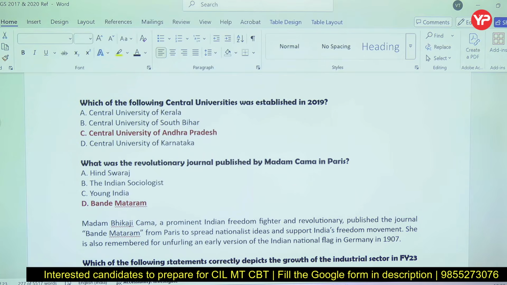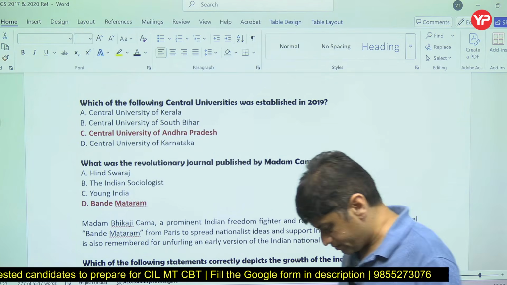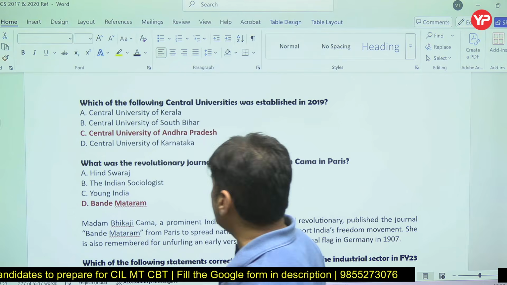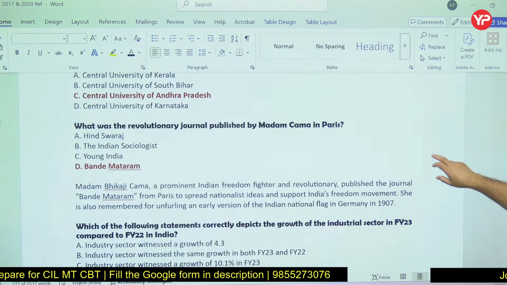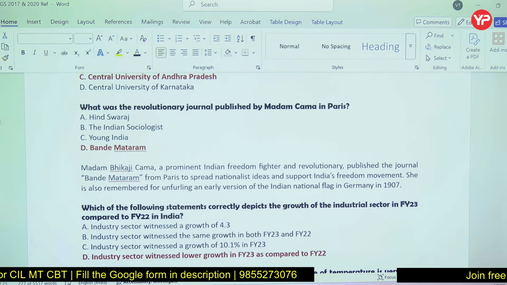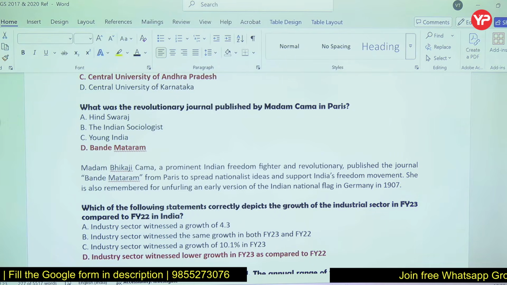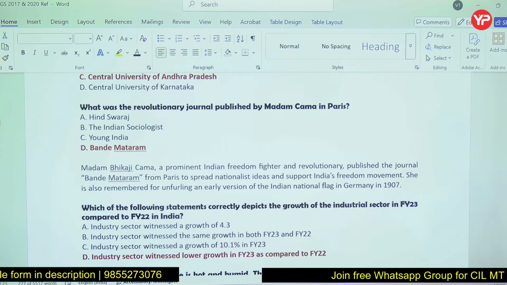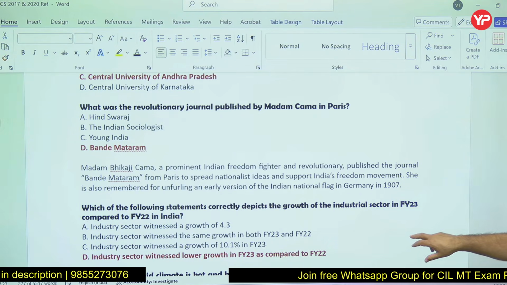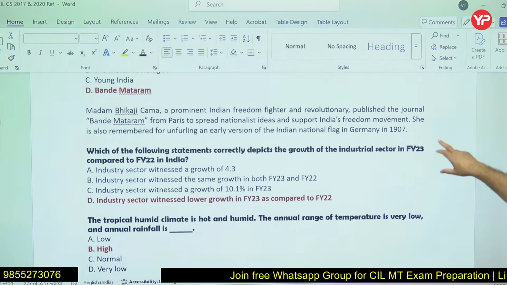Central University of Andhra Pradesh, because Andhra Pradesh was created in 2014 and then Central University of Andhra Pradesh was created. So Madam Bhikaji Cama in Paris, Bande Mataram, prominent freedom fighter, and she was from Paris. Nationalist ideas she was spreading. Unfurling Indian national flag in Germany, 1907.